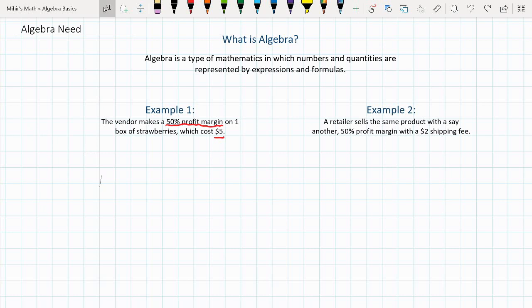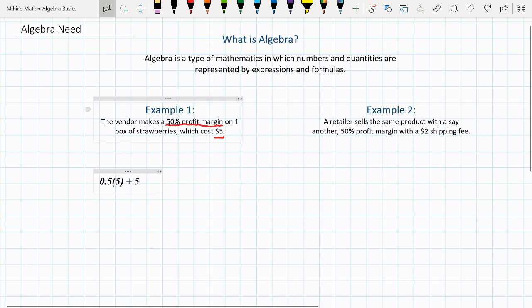So, the 0.5 profit margin we can represent as 0.5 multiplied by 5 plus 5. This 0.5 multiplied by 5 is for the 50% profit margin, and since it's a profit margin, we also have to add the base price to it. So, this would be equal to 7.5, but for our purposes, we're just going to write P for the price.